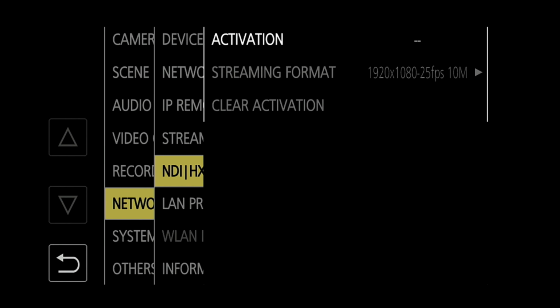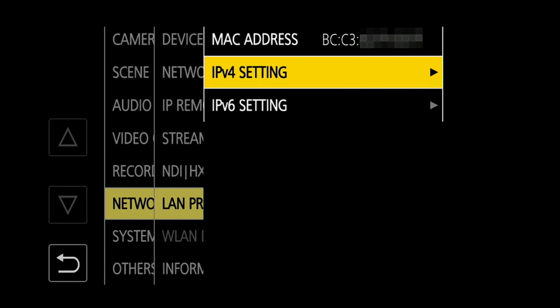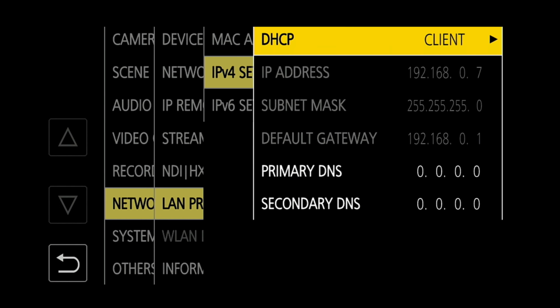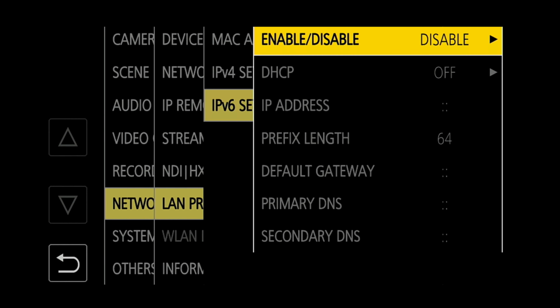We're not looking at NDI functionality today, but the settings for these can be found in the network menu once this function has been activated with a license key. For a wired local area network, the LAN properties can be used to set the IP information of the local network. In many cases, the network will have a DHCP server, which will automatically allocate the IP information directly into the camera. And this will not only save having to enter the information, but will also adapt if that information later changes. The camera allows for IP version 4 and IP version 6.